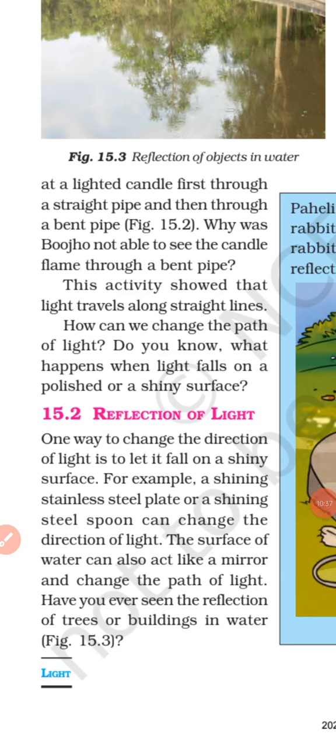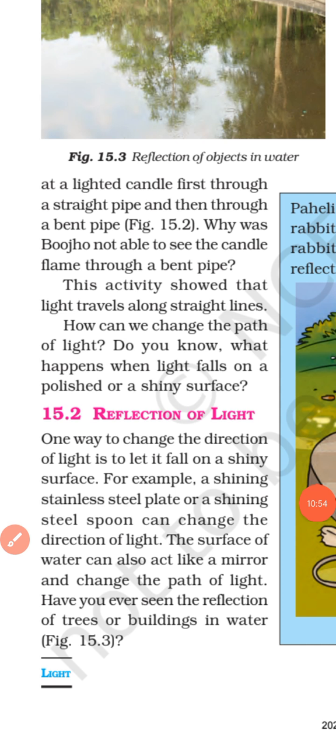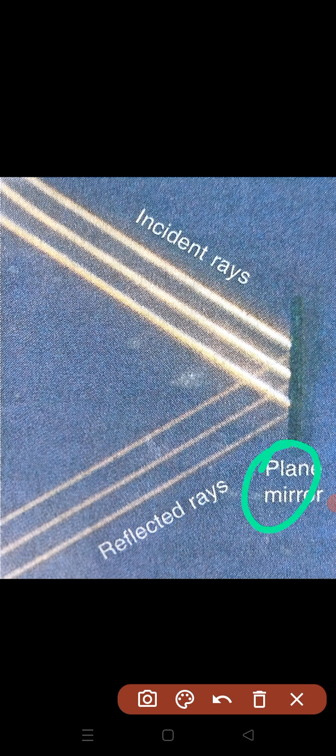So one way to change the direction of light is to let it fall on a shiny surface. For example, a shining stainless steel plate or a shining steel spoon can change the direction of light. In this picture, incident rays falling on the plane mirror are reflected back. That means the direction of the incident rays is changed.